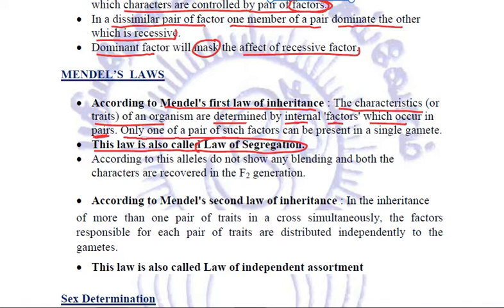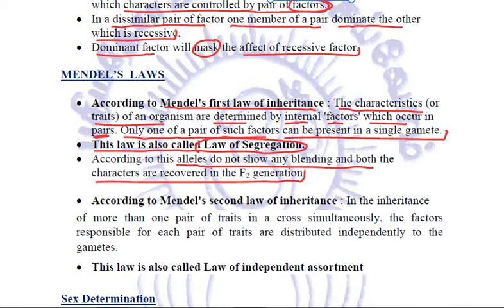Only one of a pair of such factors can be present in a single gamete. So indirectly, according to the law of segregation, alleles do not show any blending and both the characters are recovered in the F2 generation. We know the F1 generation and the F2 generation.